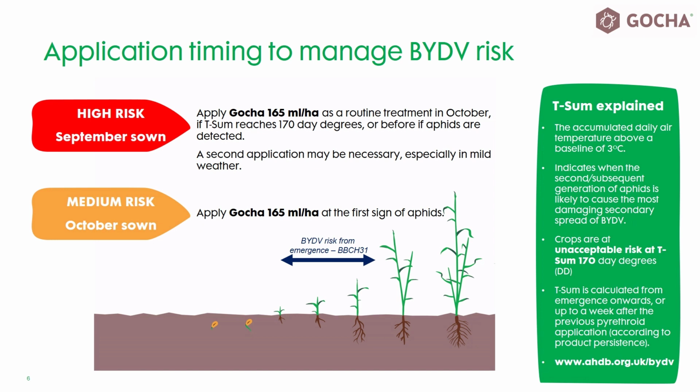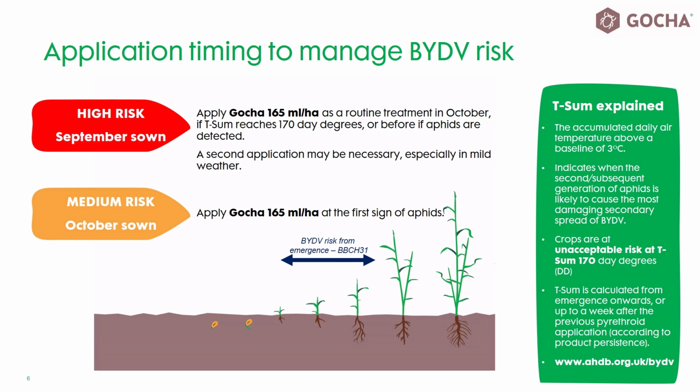Of course, there are a number of variables that affect persistence, such as choice of active ingredient, the effective dose rate applied taking into account growth stage and target size, sprayer setup and operation, any other components if applied in a tank mix, as well as leaf wetness and weather conditions at and following application. If in doubt, restart the T-sum calculation from the time of applying the first insecticide and monitor crops closely from the point at which 170 day degrees has been accumulated again. Then be prepared to spray as soon as aphids are identified in crops.